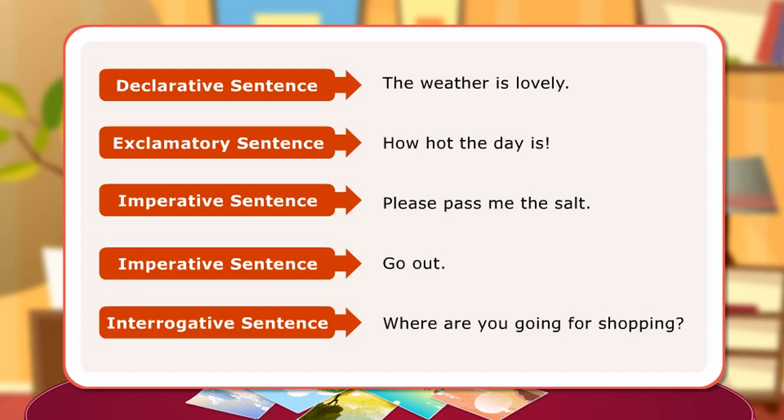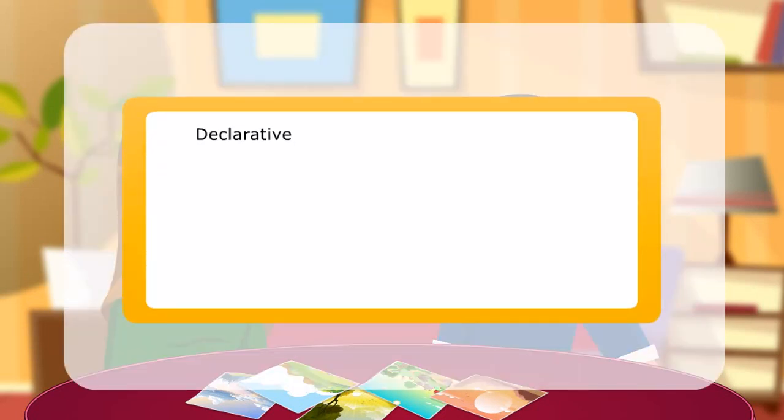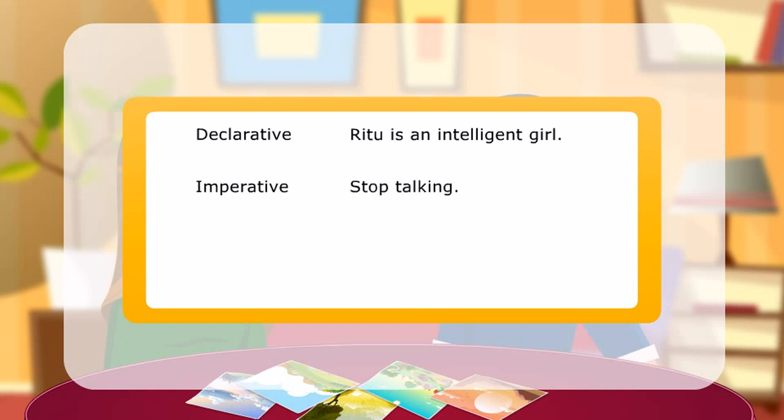Here are few more examples of 4 kinds of sentences. Declarative. Ritu is an intelligent girl. Imperative. Stop talking. Interrogative. How will you go home? Exclamatory. What a wonderful surprise!